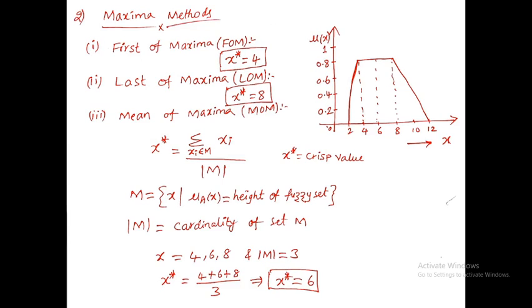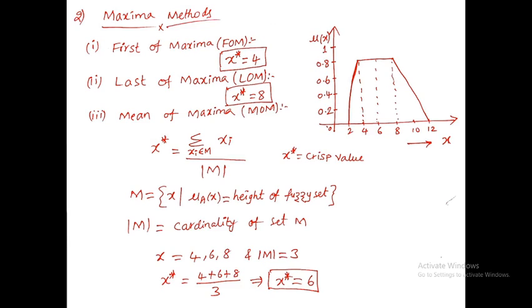From 4 to 8 you have the maximum membership value. That portion we need to consider to find the first of maxima, last of maxima, and mean of maxima. First of maxima is where that maximum membership value is attained, and the corresponding element on the x-axis is the first of maxima.